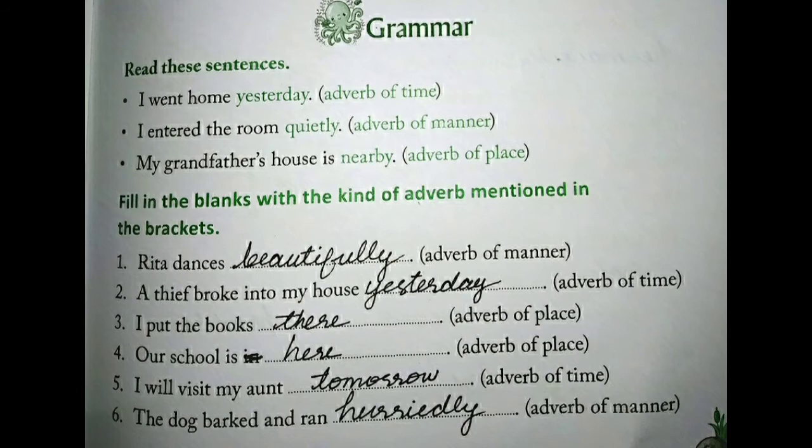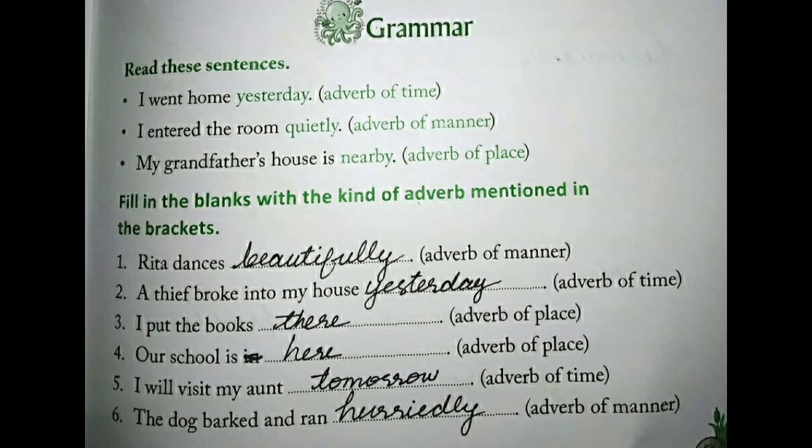There we learn adverbs. Adverbs means the words that tell us how an action occurs. It adds to the meaning of verbs. And there are different types of adverbs. They are adverb of time, adverb of place, and adverb of manner. Adverbs that tell us the manner of an action are called adverbs of manner. It shows how the actions are done. Adverbs that tell us where an action happens are called adverbs of place. And adverbs of time shows the time when an action happens.